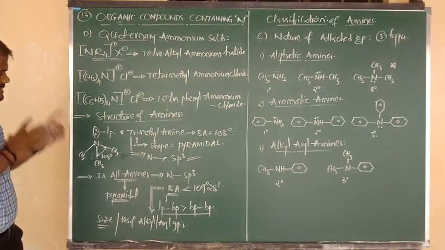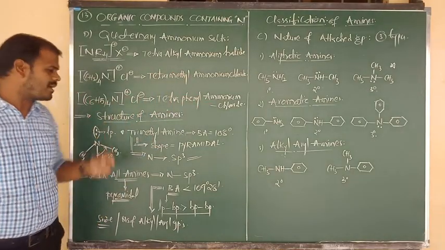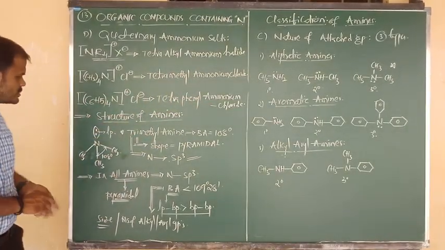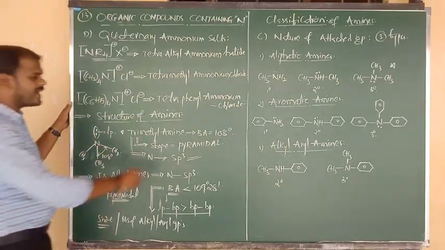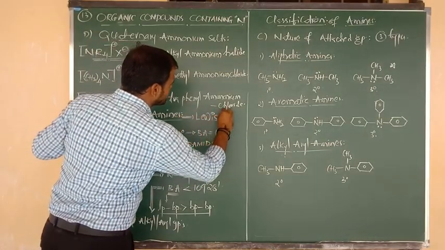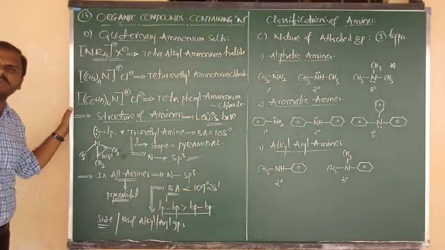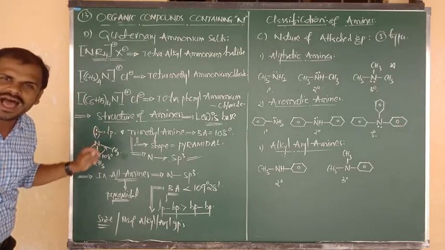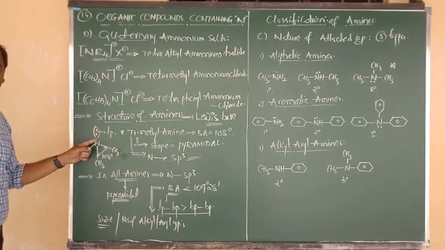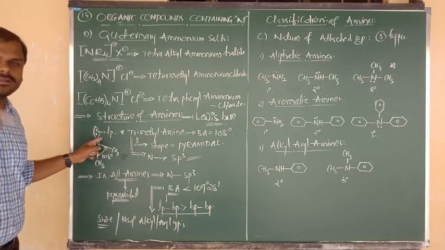Okay now. Yes, so this is the concept, and also the story about the classification of amines and structure of amines. So based on the structure of amines, we can say that amines are basic in nature because they have Lewis basic nature. What is meant by Lewis base? Lone pair donors. Due to the presence of one lone pair, one unshared electron pair, they can donate the lone pair.